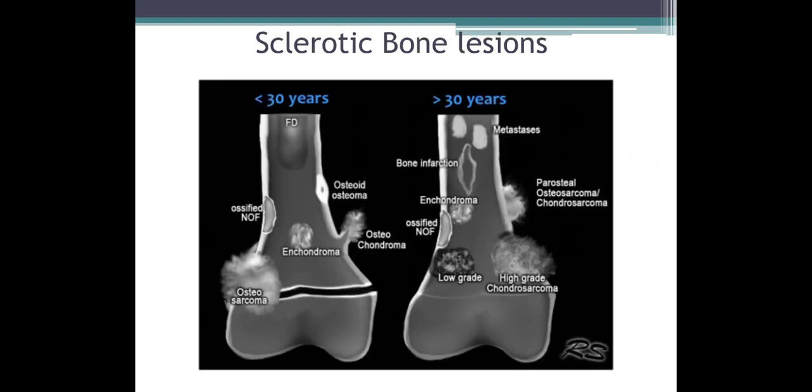Coming to sclerotic bone lesions, these bone tumors deposit excess bone tissue within the bone matrix, leading to increased density of the bone. Examples in less than 30 years are osteosarcoma, enchondroma, osteochondroma, and osteoma. In more than 30 years, they are periosteal osteosarcoma, chondrosarcoma, and non-ossifying fibroma.